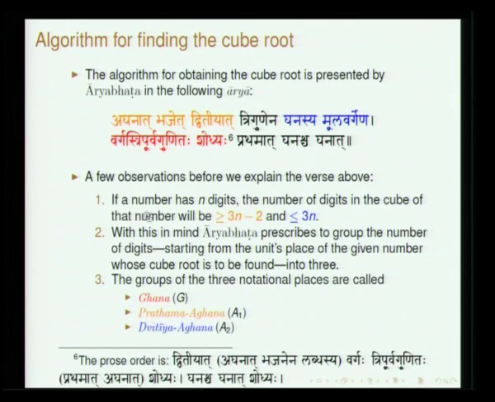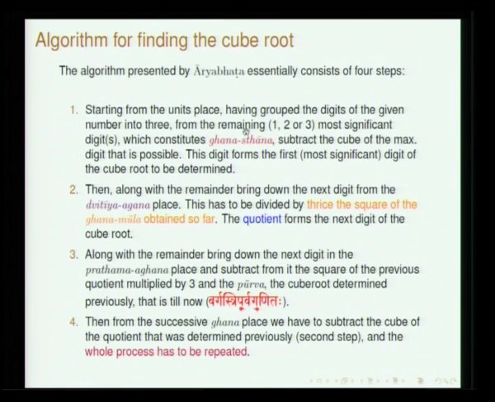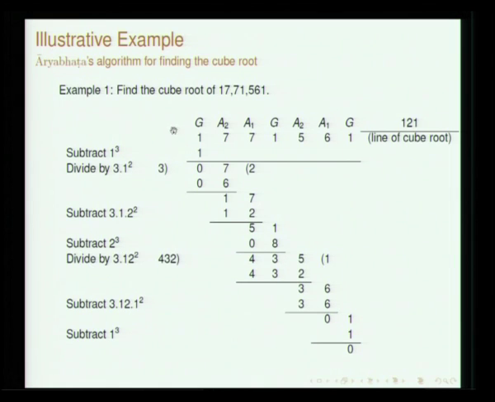So, in the verse, vargaha tripurva gunitaha shodhyaha. This is the prescription for prathama ghana. When you deal with the prathama ghana place, this is the operation that has to be repeated. Prathamat ghanascha ghanat. So, this is all the prescription and the process has to be repeated. Okay. Now, let us look at this example.